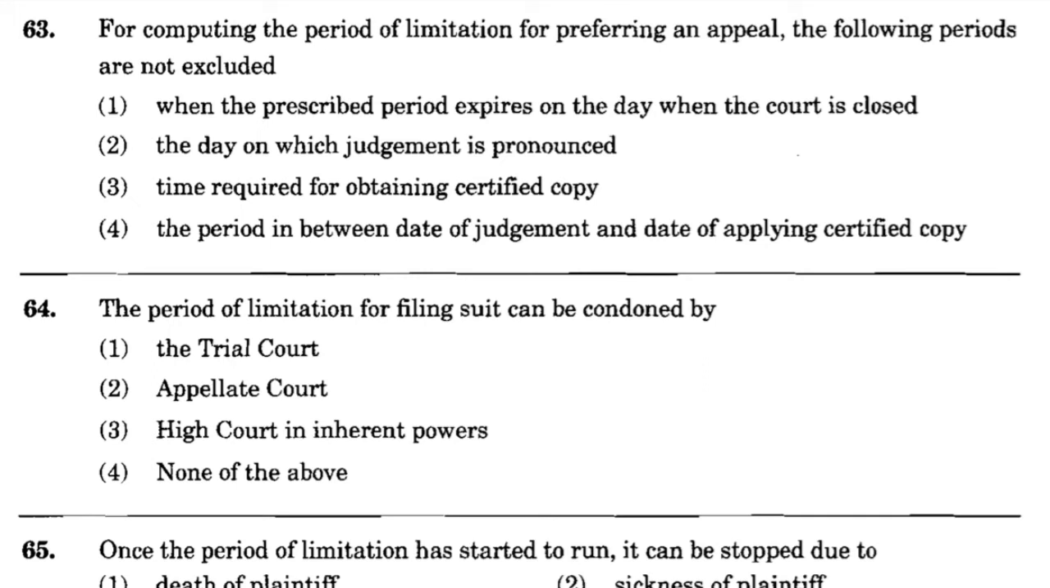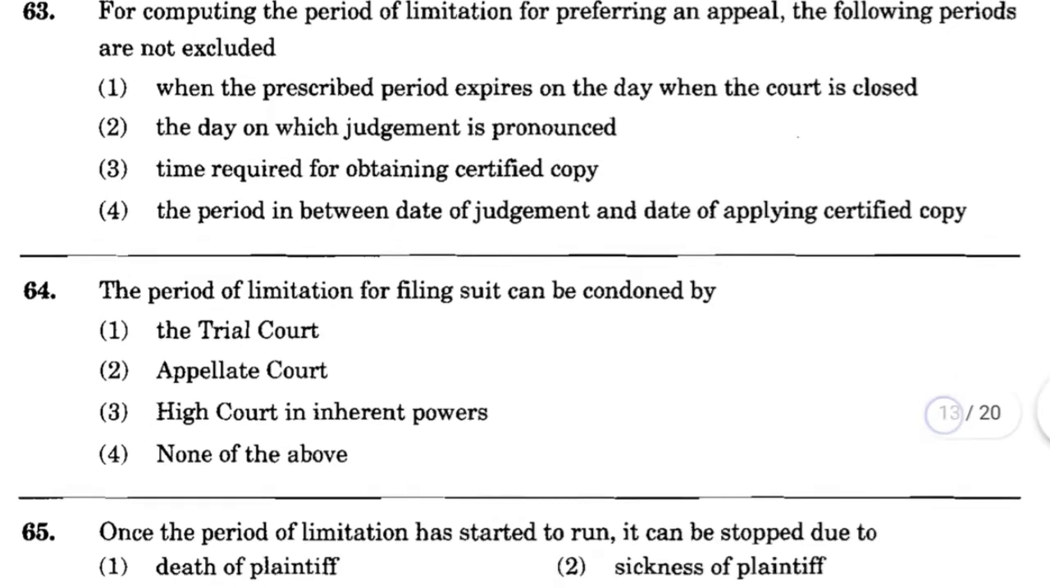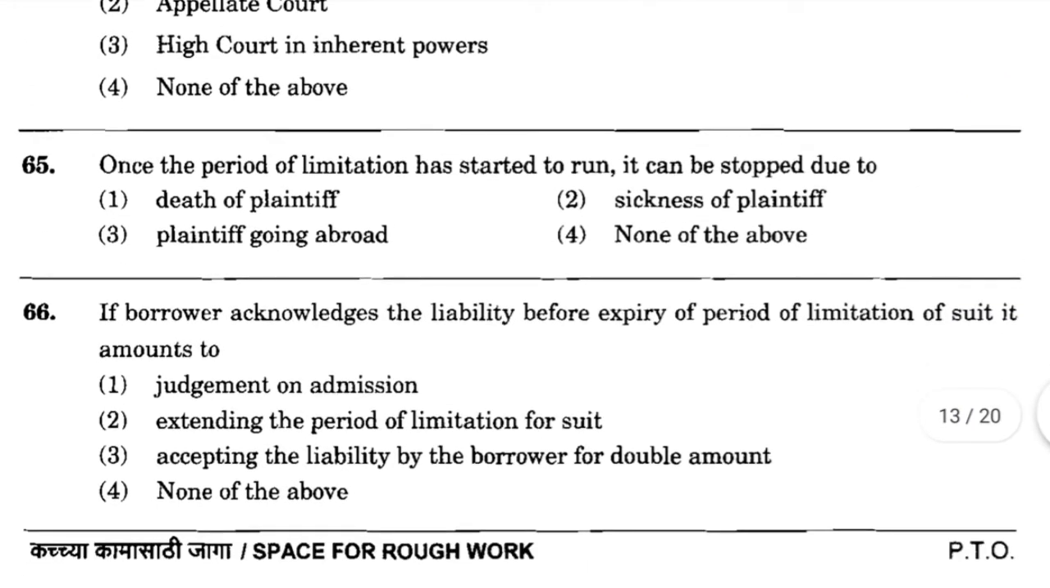Now question number 64. The period of limitation for filing suit can be condoned by option number 1, the trial court, option number 2, appellate court, option number 3, high court in inherent power, option number 4, none of the above. And the correct answer is option number 4, none of the above. Question number 65 has been removed from this question paper.